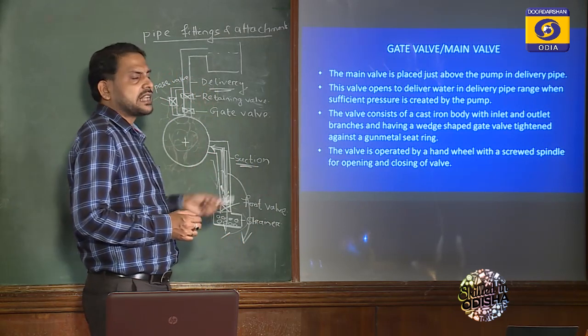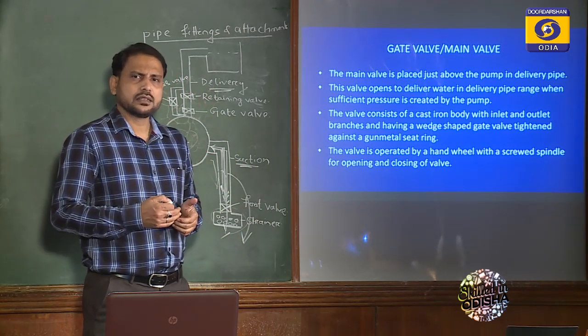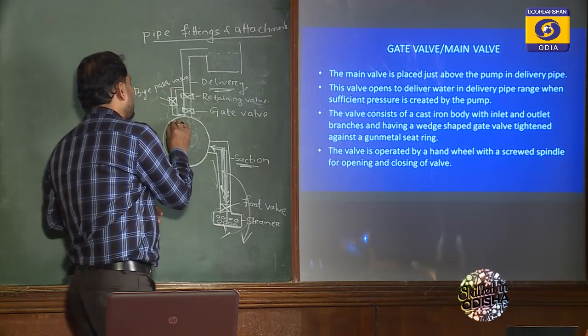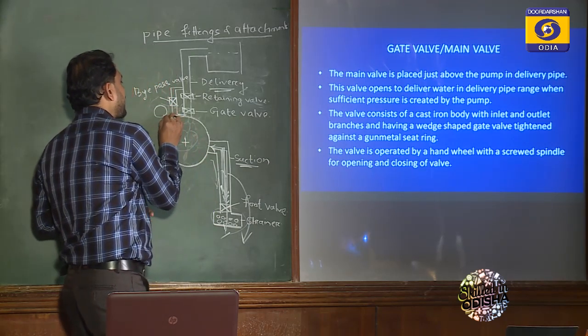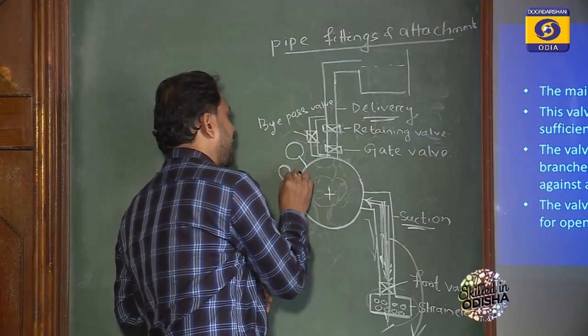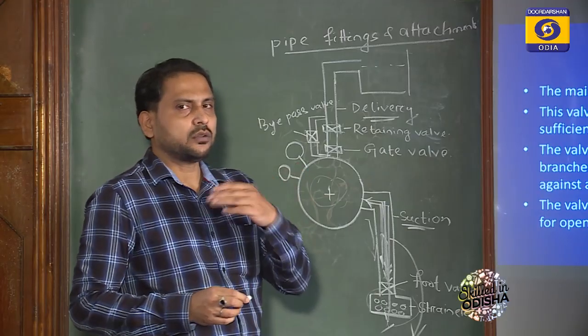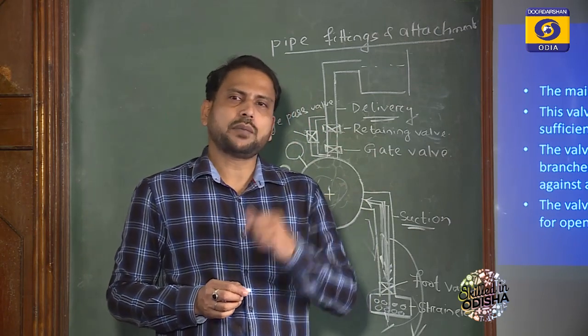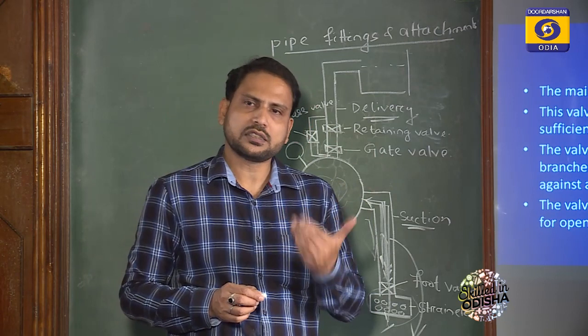the impeller inside the pump rotates and creates some pressure, which can be monitored through a pressure gauge or a vacuum gauge. By using the pressure gauge and vacuum gauge in the pump fittings, we can know the pressure developed by the pump after starting.